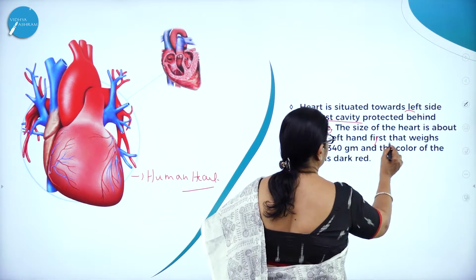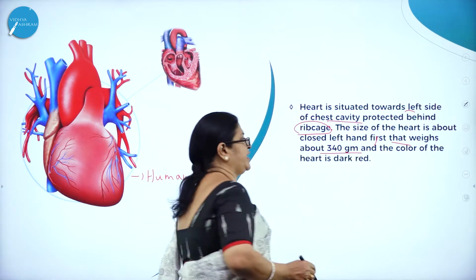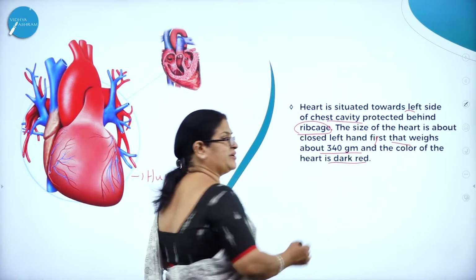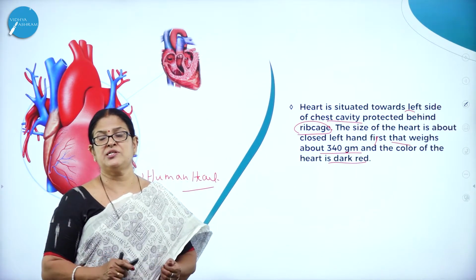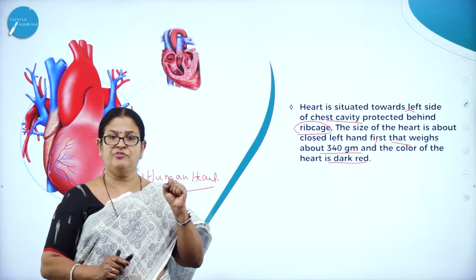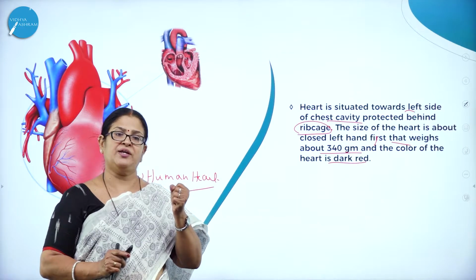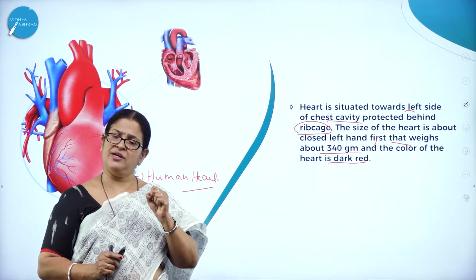The left hand fist weighs about 340 grams, and the color of the heart is dark red. Usually you might have come across what the usual size of the heart is. It is the size of the left hand fist. So each one, if we say, it is the size of the fist of the left hand.